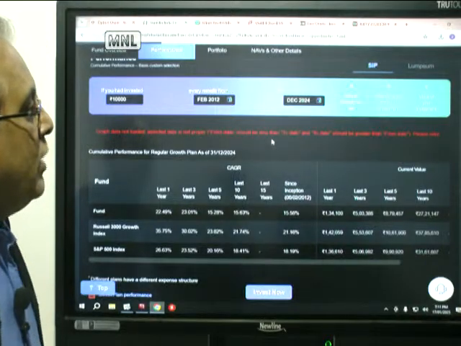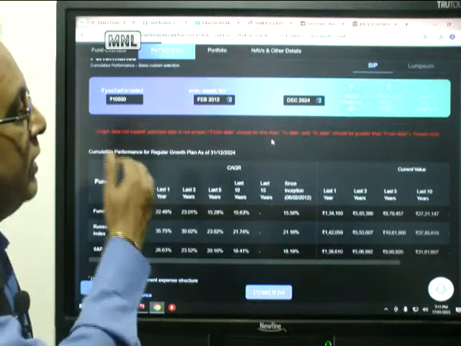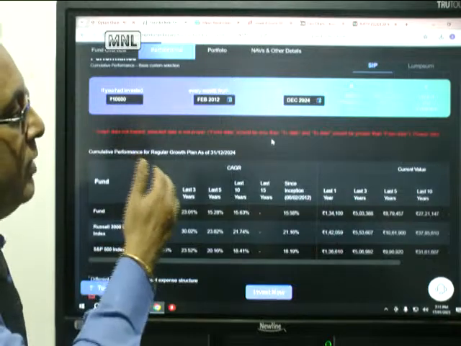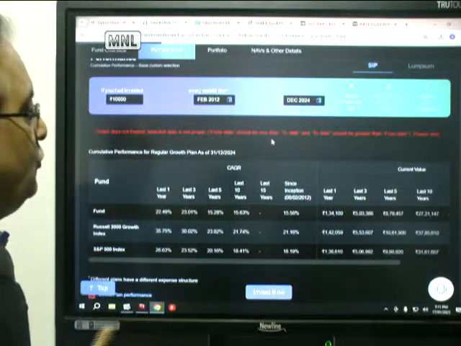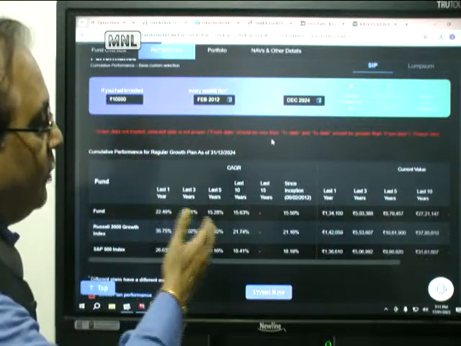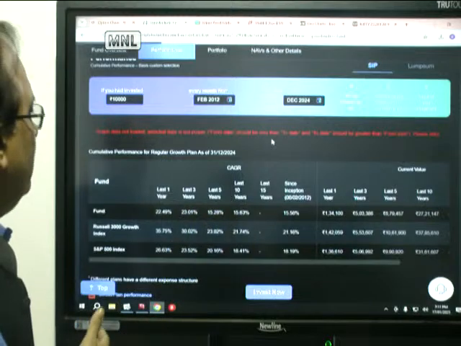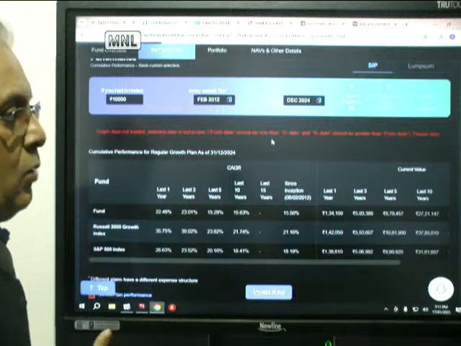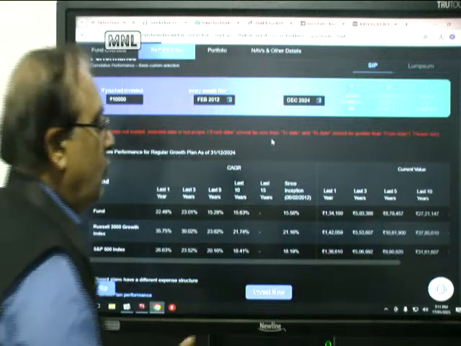So if you do an SIP, that is the SIP return, then potential returns for the value of your investment. So last 1 year, 3 years, 5 years, 10 years, they have returned. So if you do 10,000 rupees a month over a period of 1 year, you have got 1,34,000.